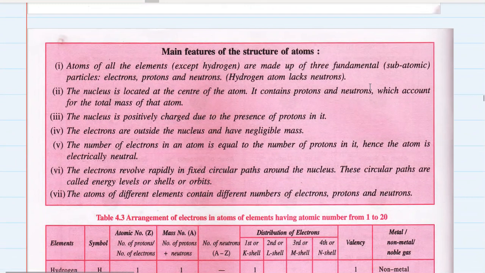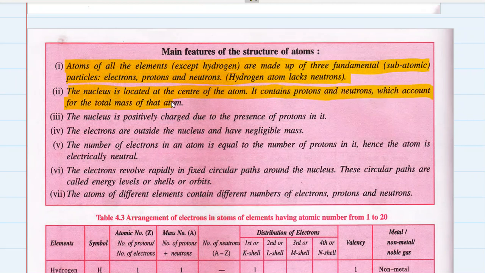So the main features of structure of atoms. Let's do this small revision. Atoms of all elements except hydrogen are made up of three fundamental subatomic particles: electrons, protons, and neutrons. Hydrogen atom lacks a neutron. The nucleus is located at the center of the atom. It contains protons and neutrons which account for the total mass of that atom.